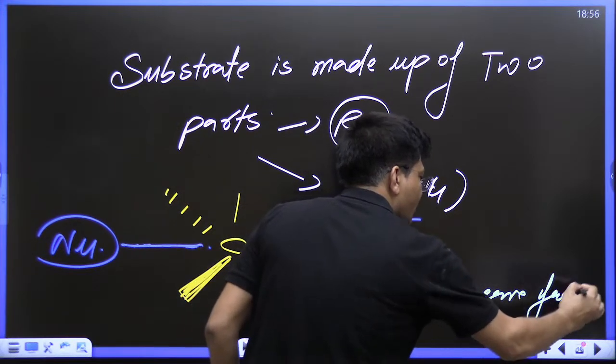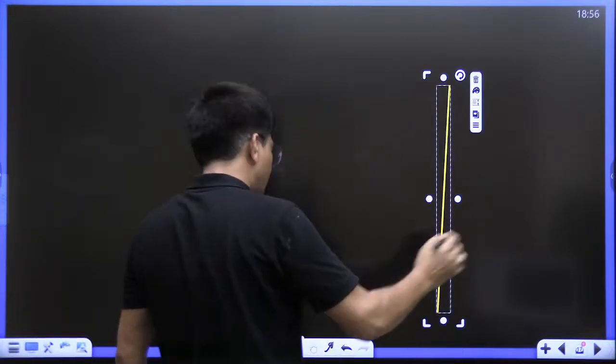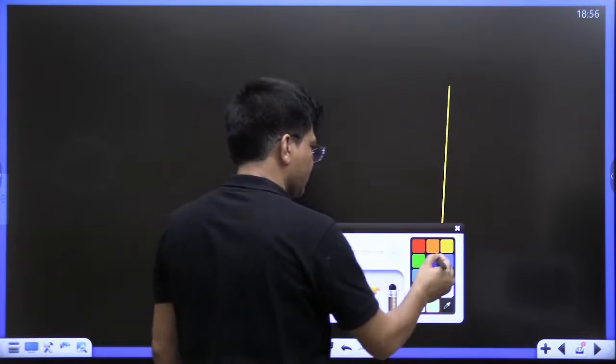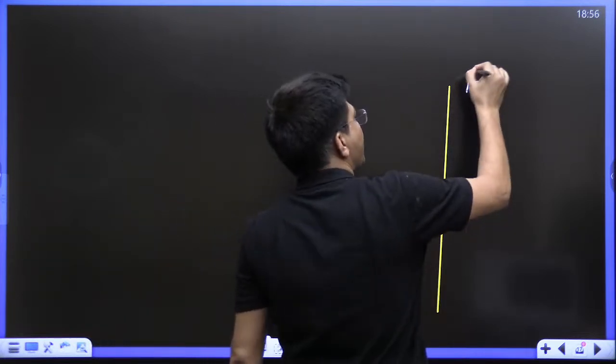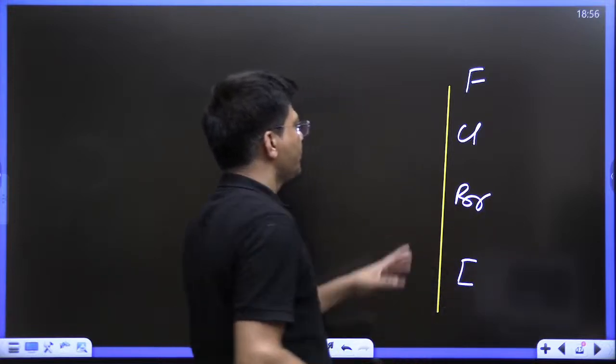Now try to see who is loosely bonded and how to decide. Now see, kids, we have to know a little bit of the periodic table. If I write fluorine, chlorine, bromine, iodine, you know, fluorine, chlorine, bromine, iodine.